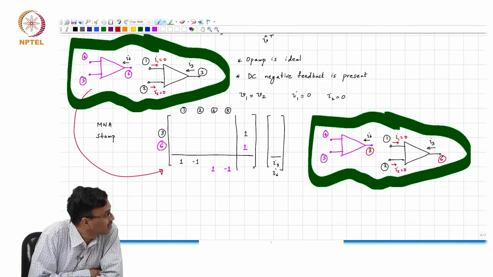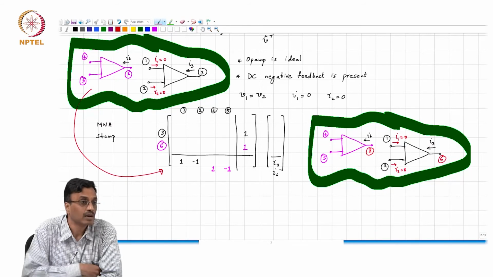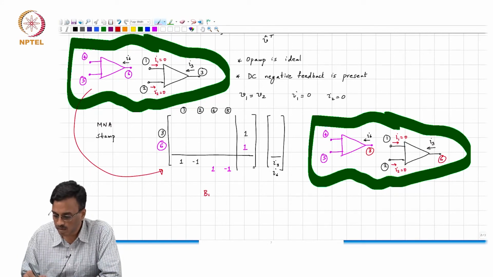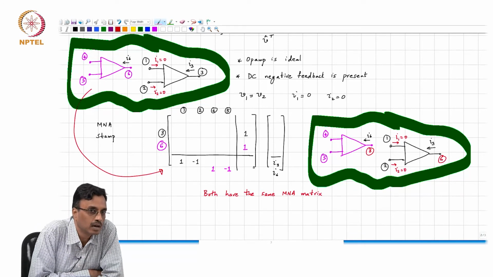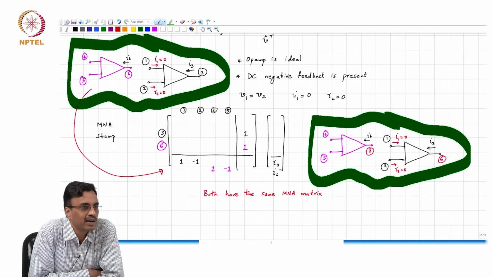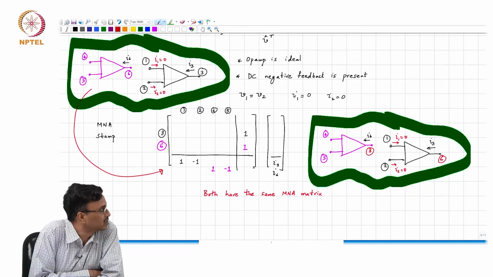Okay. Both these circuits have the same MNA matrix. Okay. So, what is the moral of the story? Yeah, if both have the same MNA matrix, what comment can we make about the outputs at node 6 and node 3?